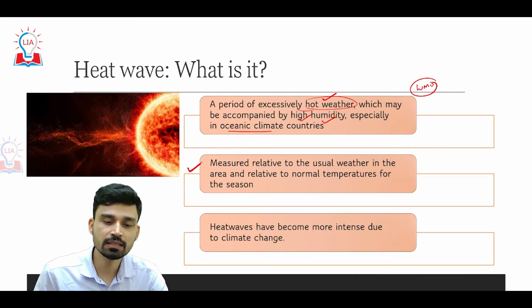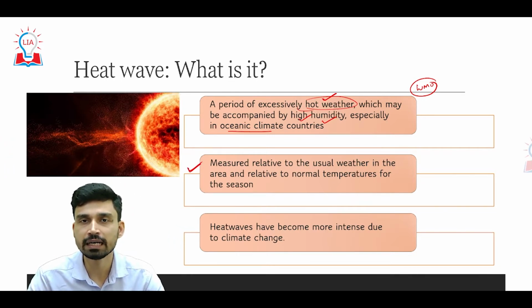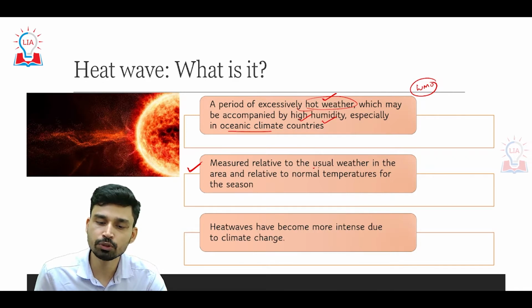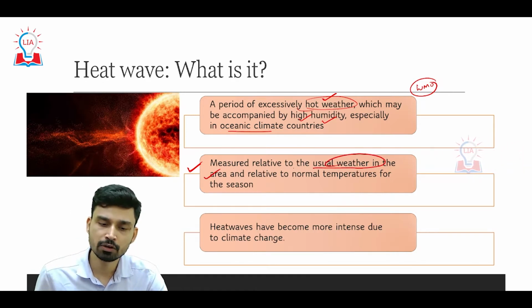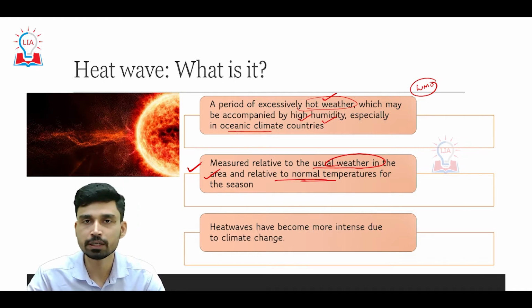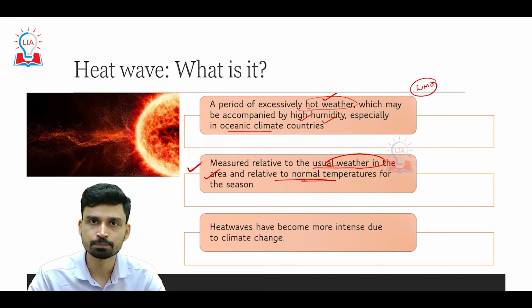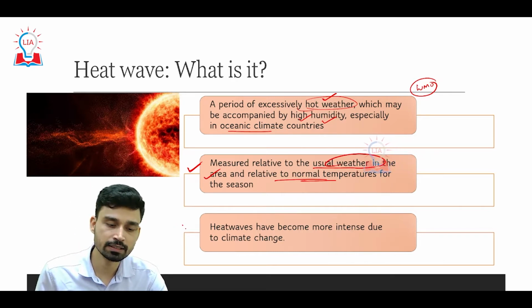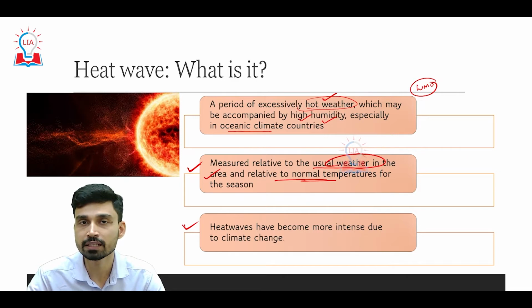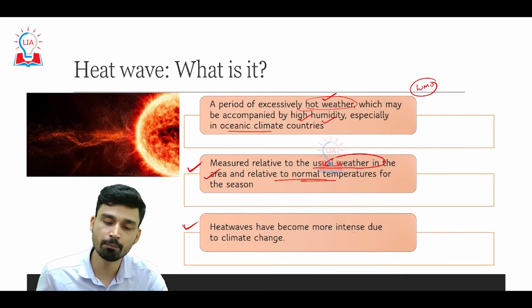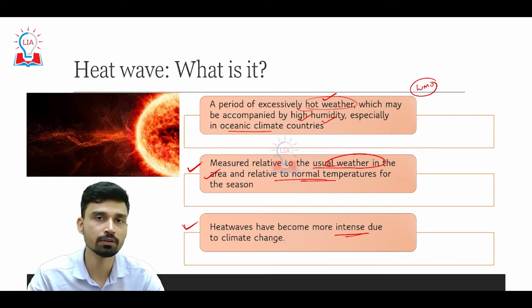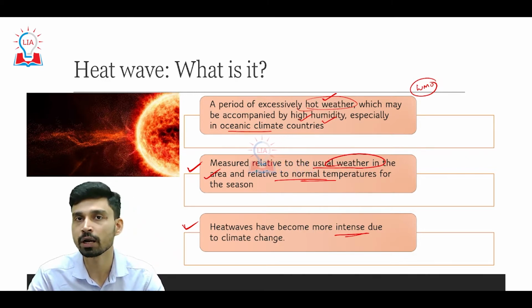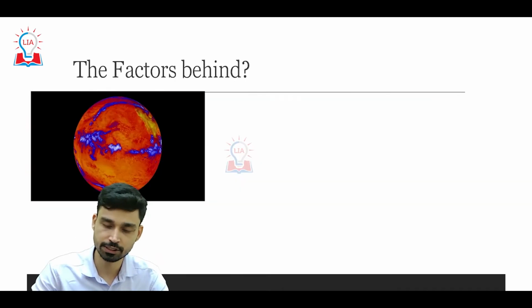Second, as far as the measurement of a heat wave is concerned, it is a relative term. It is relative to the usual weather in the given area where we are measuring the heat wave, and it is also measured relative to the normal temperature that generally occurs in that particular season over those areas. As per recent studies, it has been found that heat waves, especially in the last 1 or 2 decades, have become much more intense, and this can be largely attributed to climate change, especially the phenomenon of global warming, which is a direct and indirect result of industrialization.